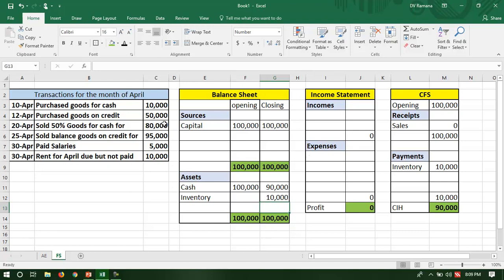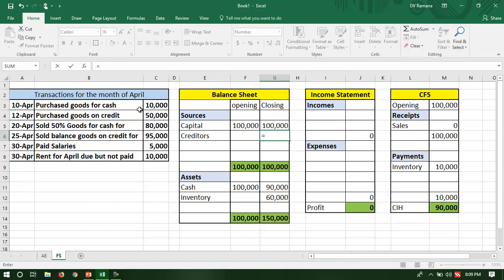So next transaction on 12th April, but unlike the accounting equation, we are not balancing the balance sheet after every transaction. Okay, that's the difference. Purchase goods on credit. So when you purchase the goods on credit, inventory will increase by 50,000. Is it okay? But did you make payment for that? No payment.